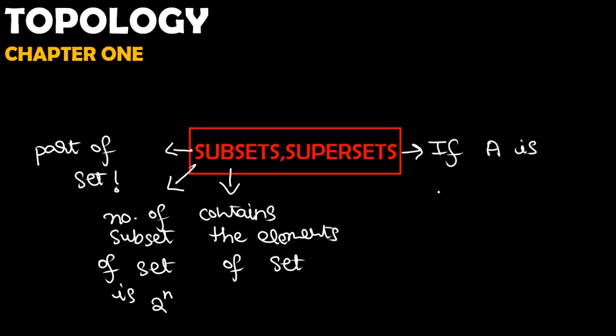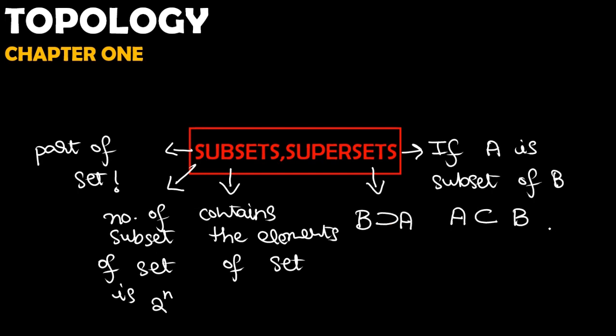A is a subset of B, it means that A is a set and contains elements of B. Then I will write it as A is a subset of B. Then always remember that B is a superset of A, because B contains A. So what does superset of A mean? It means B contains A, right?